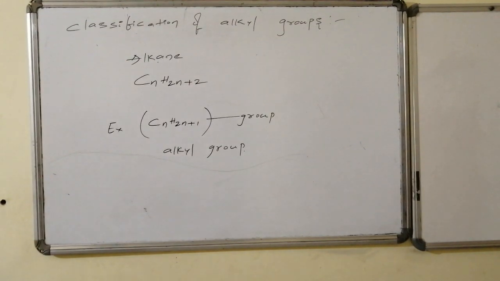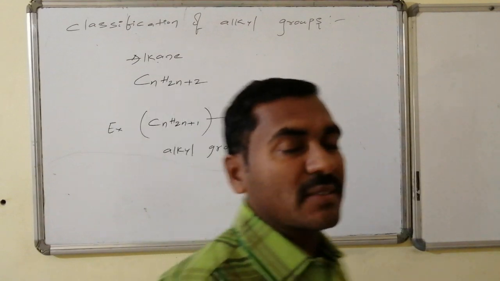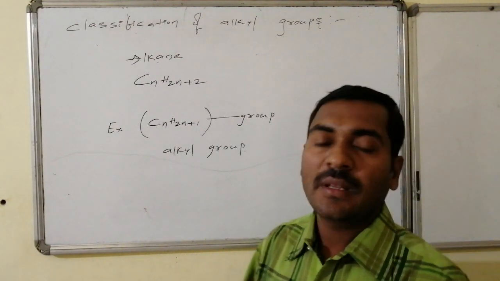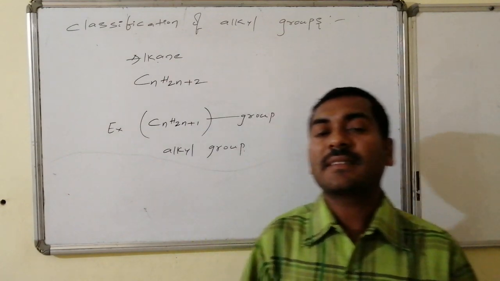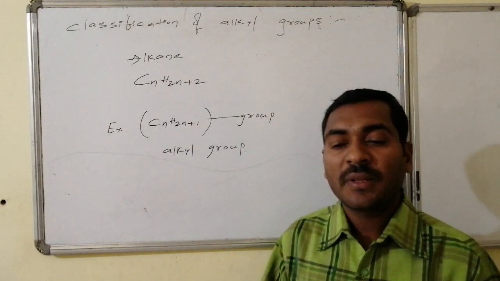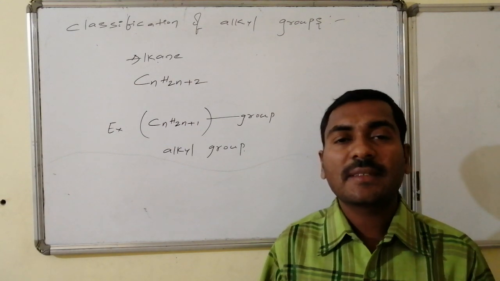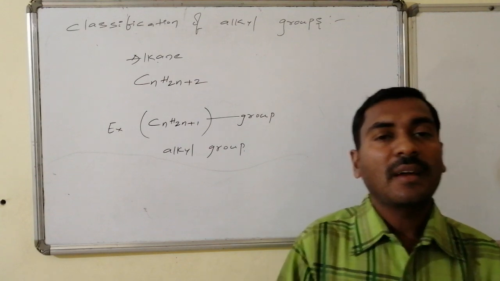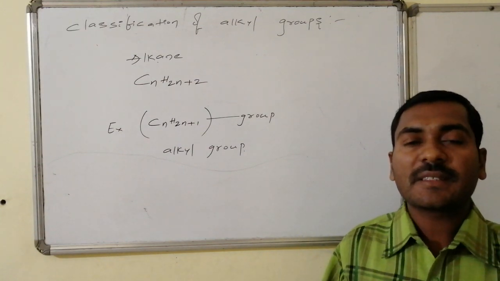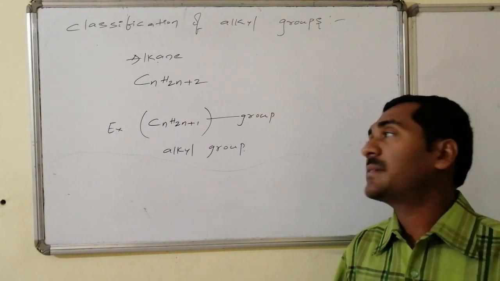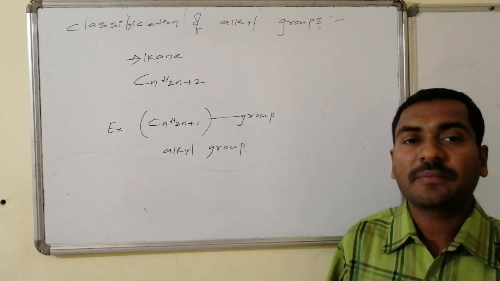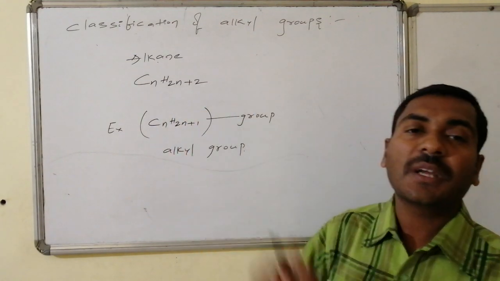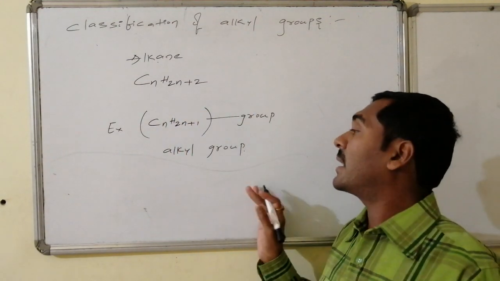Before going to the groups, let us go through the meaning of alkyl group. Alkanes are the saturated hydrocarbons having the general formula CnH2n+2. If one of the hydrogens is replaced, that is, one of the carbon-hydrogen connectivities present in the alkane is replaced by some group or some atom, then after leaving the group, the remaining portion of the alkane is said to be the alkyl group.